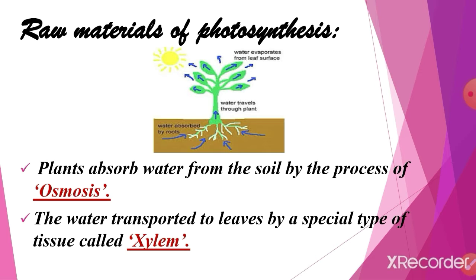Each and every part of the plants needs food. So the plant prepares its own food by using its root. By using its root it gets the water from the soil, and after getting it, it transports it to the other parts of the plant by the process called osmosis. This water is transported to other parts of the plant with the help of xylem tissue.